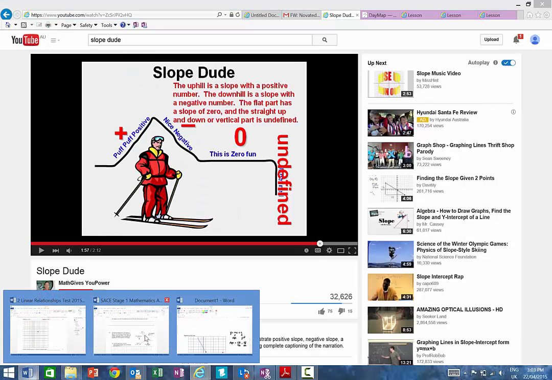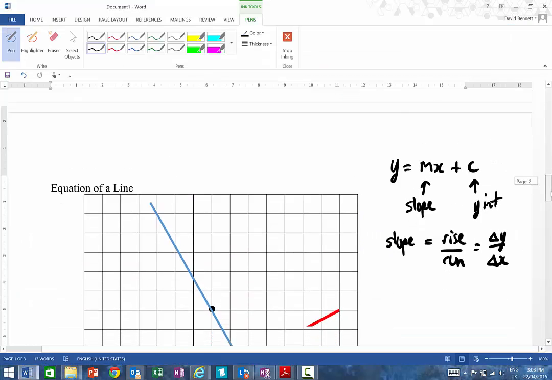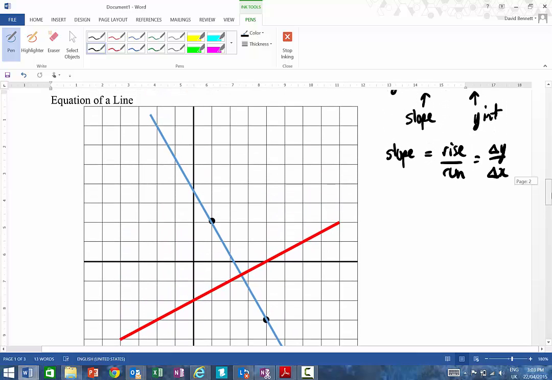So we had a look at Slope Dude. Hopefully you've seen that before. If not, you can go to YouTube and watch that again. So rise over run is what we're looking at here.